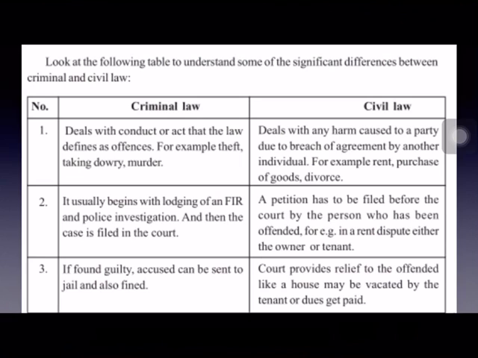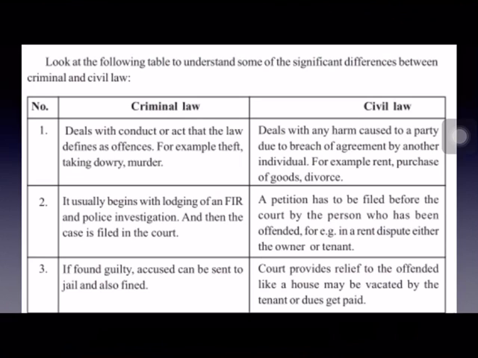For example, in a rent dispute, either the owner or the tenant has to file a case in the court. In criminal laws, if found guilty, the accused can be sent to jail and also fined. A penalty can be imposed by the court, or the accused can be sent to jail, imprisonment also.